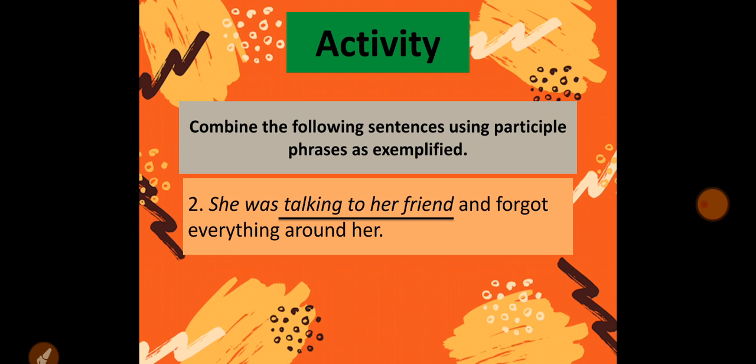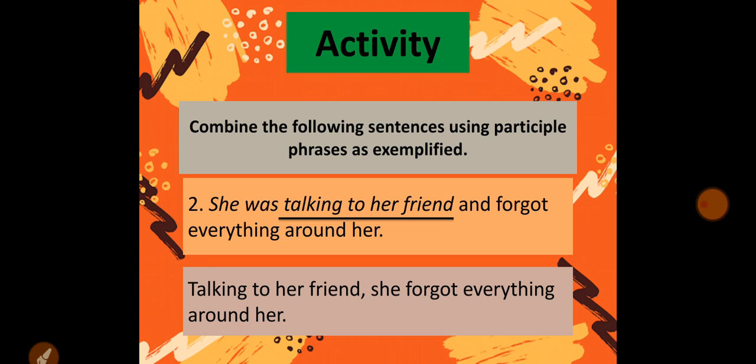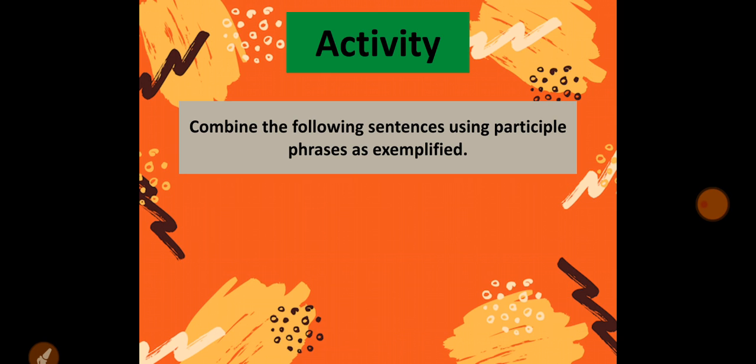We have picked this phrase and we'll bring it to the start of the sentence and then we'll put a comma. Talking to her friend, comma, and then we'll add the appropriate subject which is given here, that is she. She forgot everything around her. This is the participle phrase. We have written it at the start.